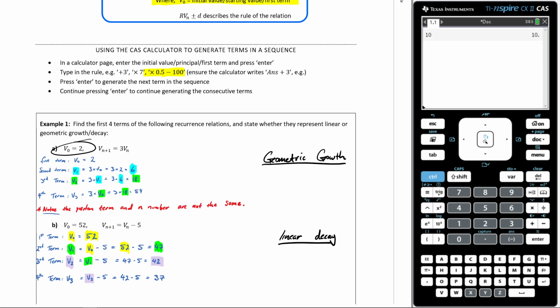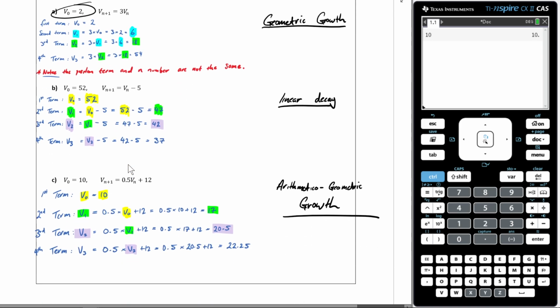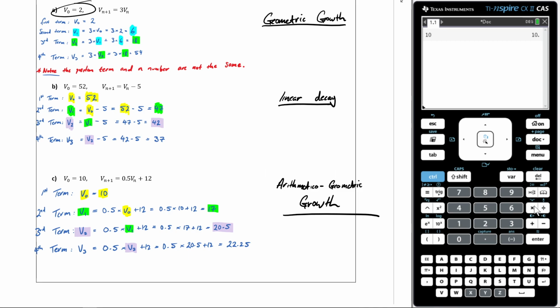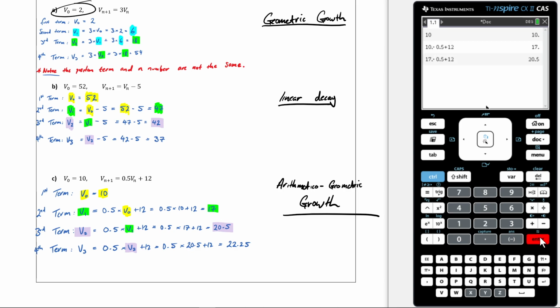The order here is important. You can't first go minus 100, then times it. You have to follow the order of operations. So we're first going times by 0.5, and then we're adding 12 to it. Whoops, that's not adding, that's minus. Minus 12 to it. All right, now that should work. And sure enough, it does. 17, 20.5, 22.25, 23.125, and we can keep on going.